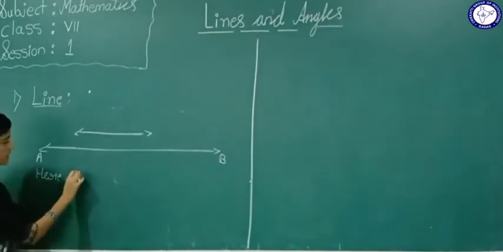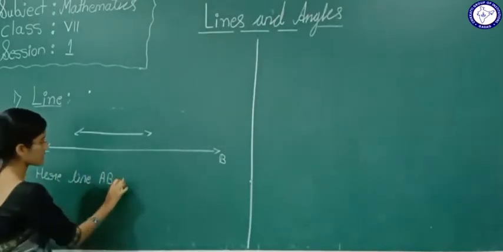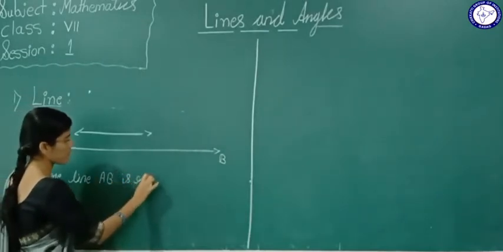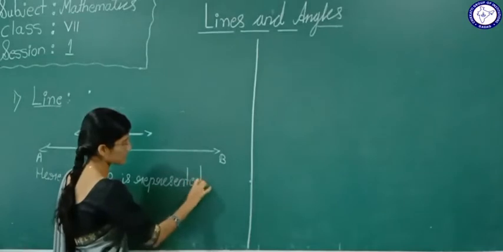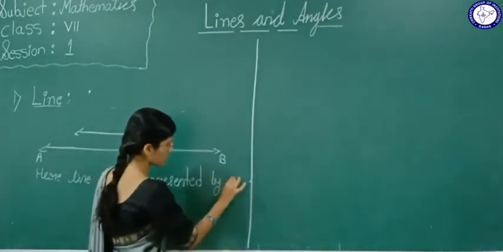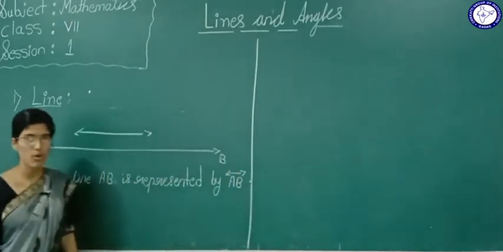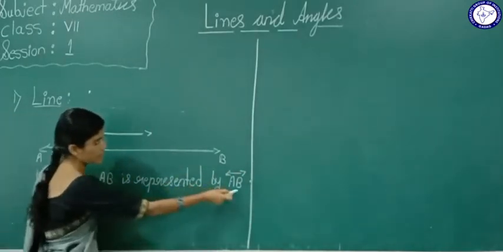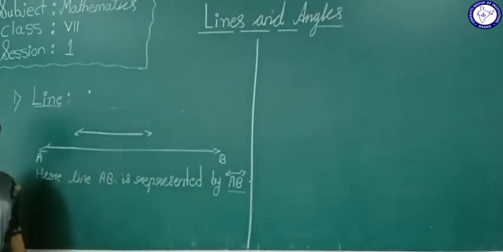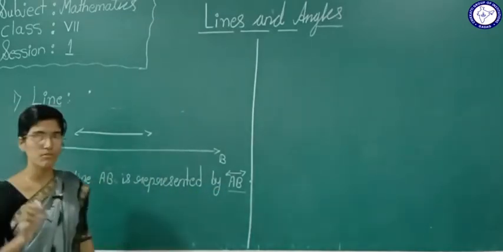Here, line AB is represented like this. In symbolical way we are going to represent this line AB like this. So line and straight line both mean the same.